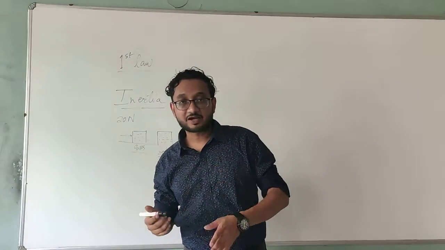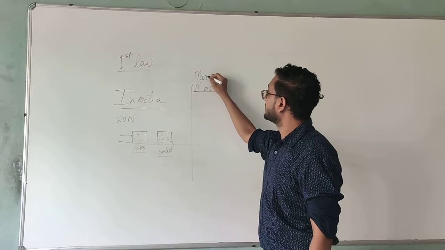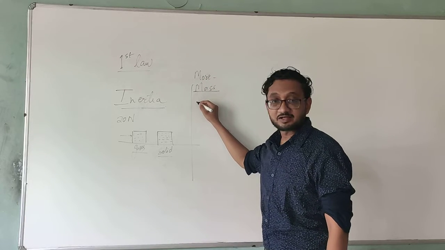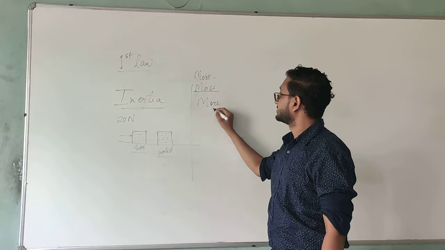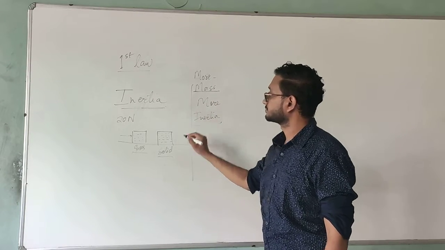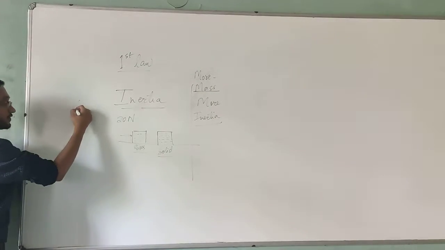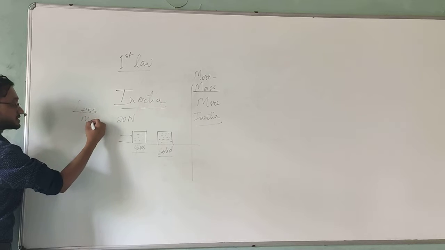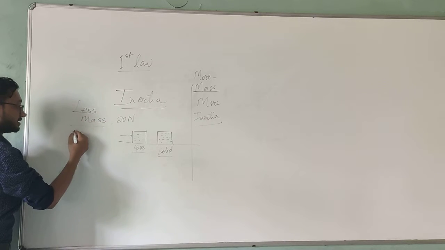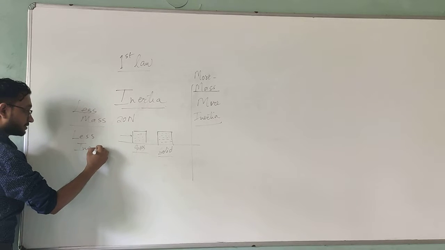So we can say that if the object has more mass, then it has more inertia. If the object has less mass, like this object, then it has less inertia.